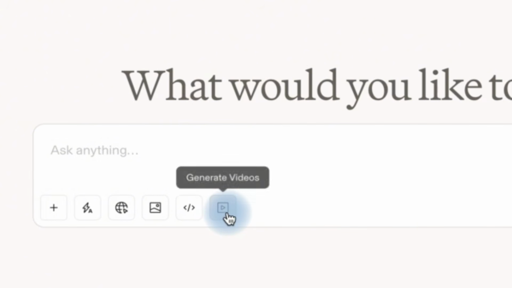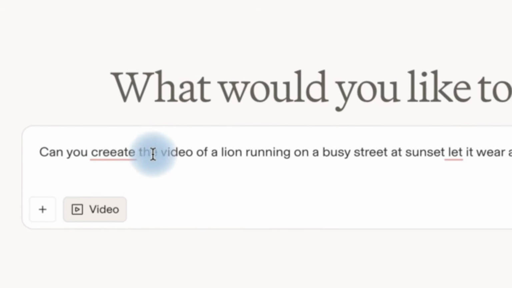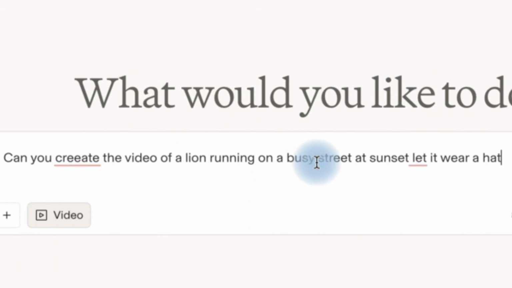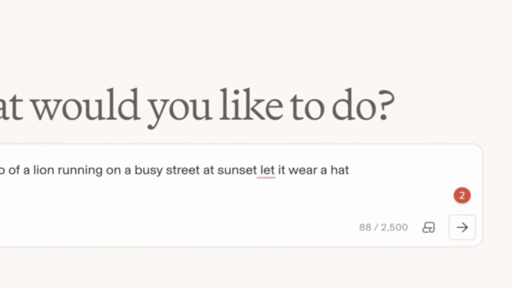So we can go ahead and click on generate videos over here and then go ahead and just give it our own prompt. Okay, can you create the video of a lion running on a busy street at sunset? Let it wear a hat. Okay, so we can just go ahead and click on generate from this.